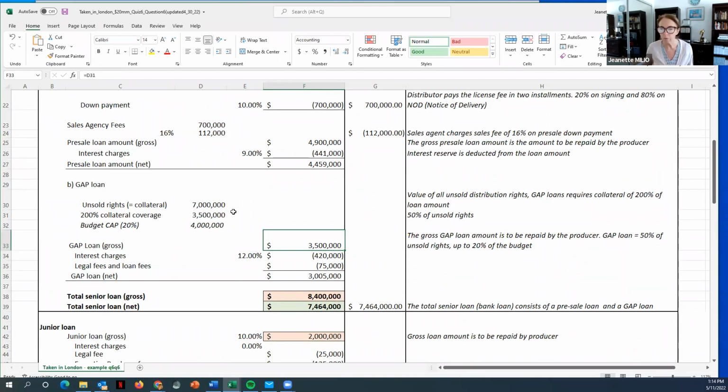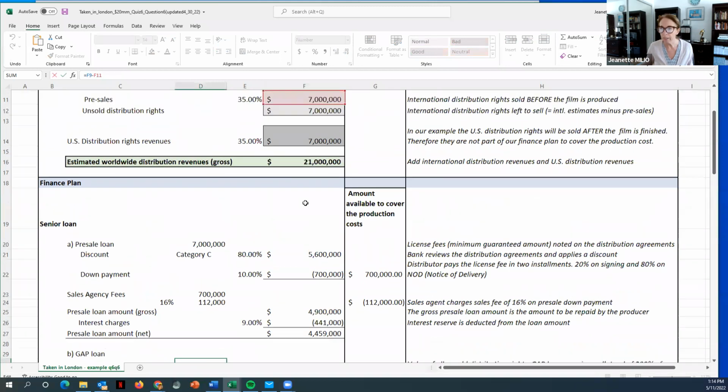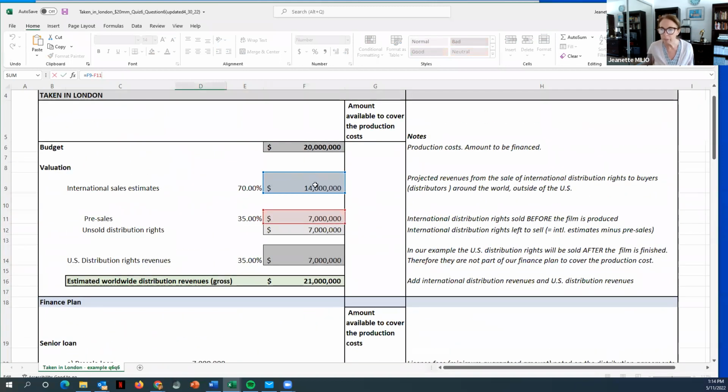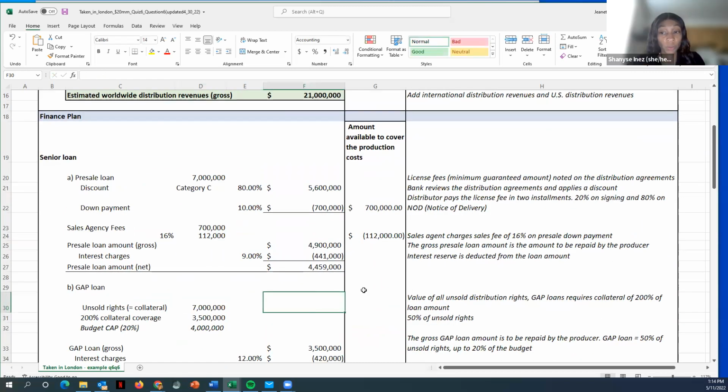Okay. So we get further down the line to figure out what is our gap loan going to be. For that, we have to first go into how much rights do we actually have available? We don't know. We have to go look. We have 14 million in international sales that we think we're going to get from all the international territories. Of that, we have to deduct the pre-sales that we already made, which is $7 million. So all we have left to sell is $7 million, right?